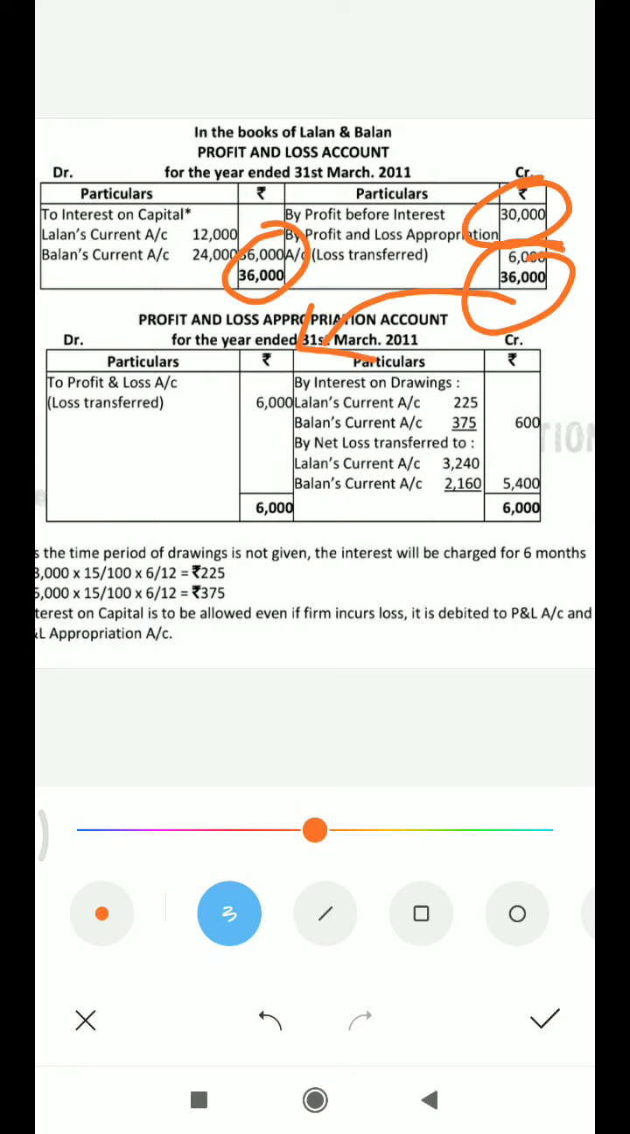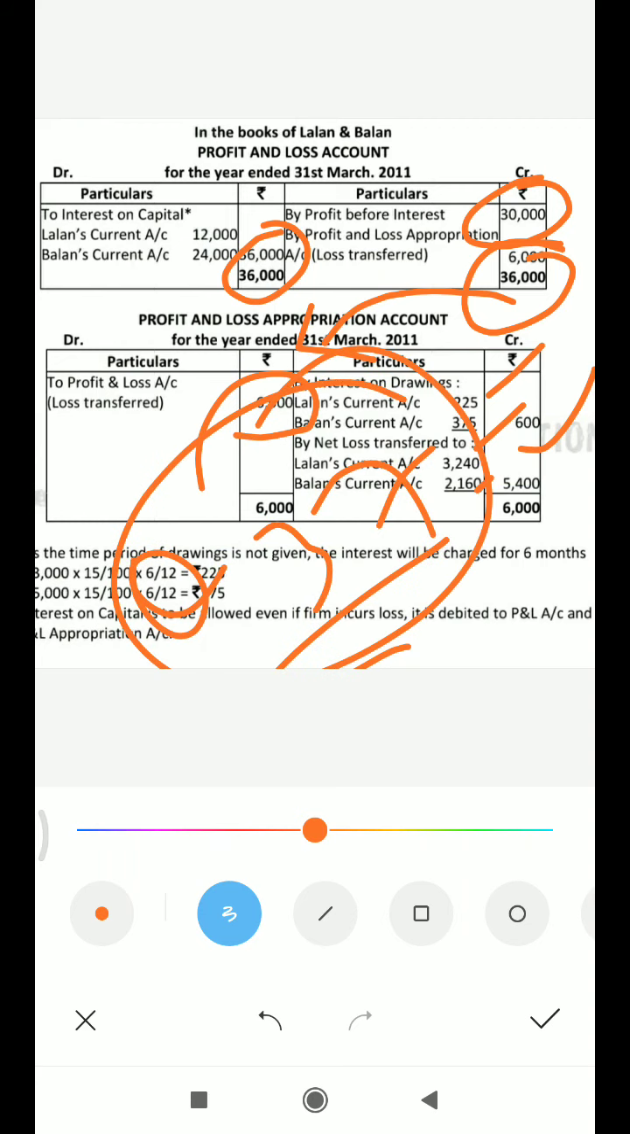and this loss we will distribute in the P&L appropriation account. We will prepare the P&L appropriation account: to P&L profit and loss account 6,000, and then we will distribute according to their profit sharing ratio, whatever is given in the question. Okay, so in this way we will do this question number 37 from your book. Are you getting it? You can easily understand this solution. If you want to do it, you can. Okay, next question from your book, the practical question number 58.